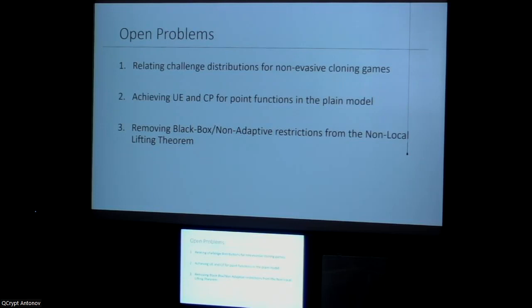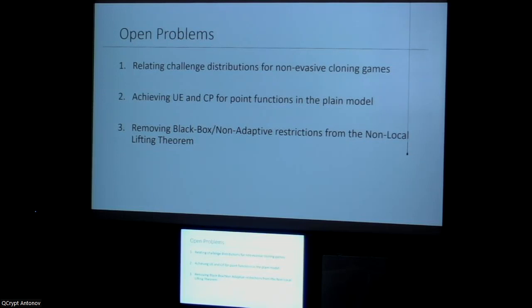So I'll conclude by mentioning some open problems. The first one is, can we get rid of the evasive requirement in our theorem, which relates different challenge distributions? The second problem is, can we get rid of the random oracle? Can we instantiate it in our unclonable encryption and copy protection constructions?